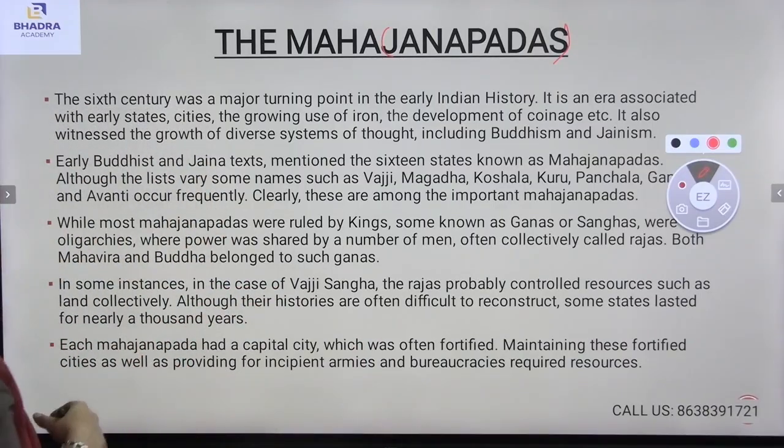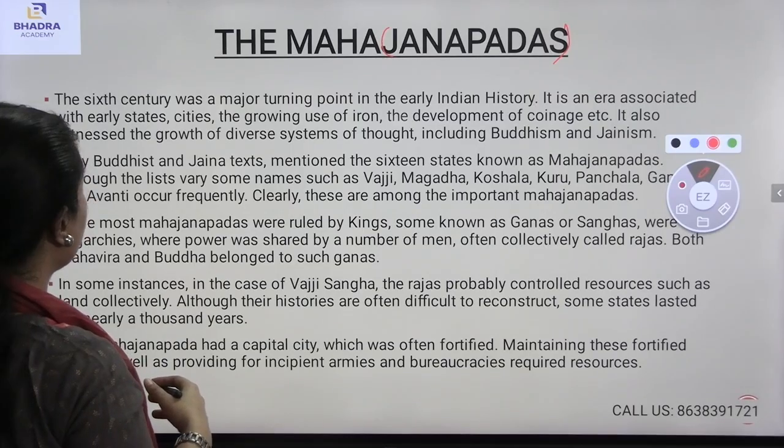Now, the 6th century was a major turning point in the early Indian history. It is an era associated with early cities, the growing use of iron, the development of coinage, etc. It also witnessed the growth of diverse systems of thought, including Buddhism and Jainism.